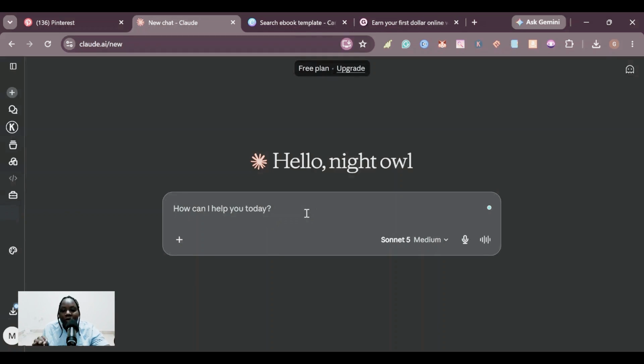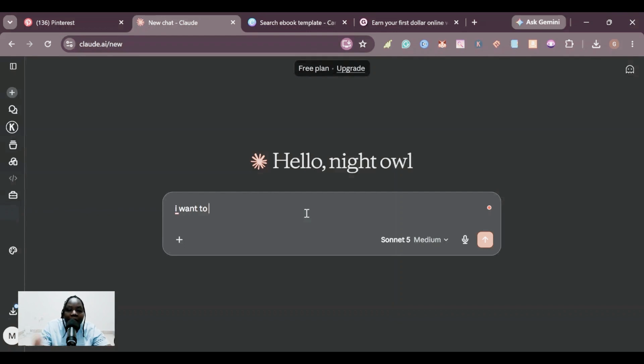So we are going to tell Claude about the product, and we are going to ask it to go do some research for us to see if this product is needed and what we can do to make sure that our product comes out better. Remember, AI is not a human being. Whatever you put inside it, that's the way it's going to answer you. So if you prompt it right, it's going to answer you in the right way. If you prompt it in a wrong way, then it will give you wrong answers.